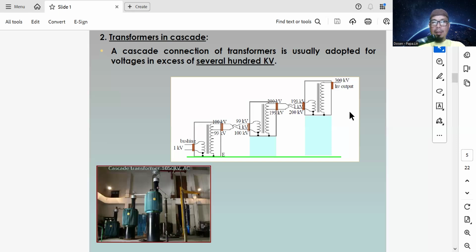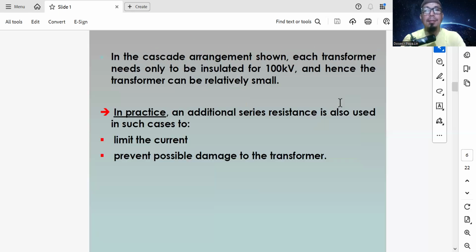Every stack of the transformer will increase the input voltage. In this picture there is the first step, second step, and third step. So 1 kilovolt will be increased till 300 kilovolts. In the cascade arrangement shown, each transformer needs only to be insulated for 100 kilovolts, and hence the transformer can be relatively small.